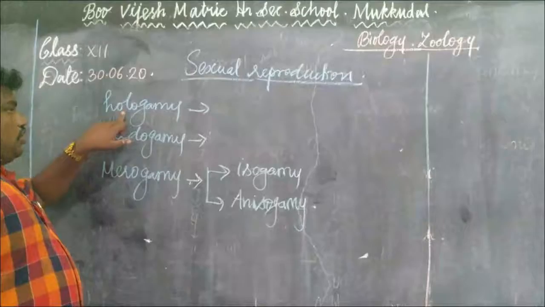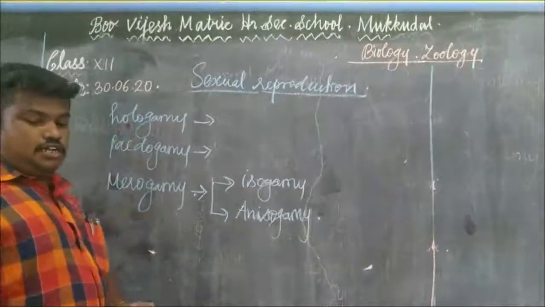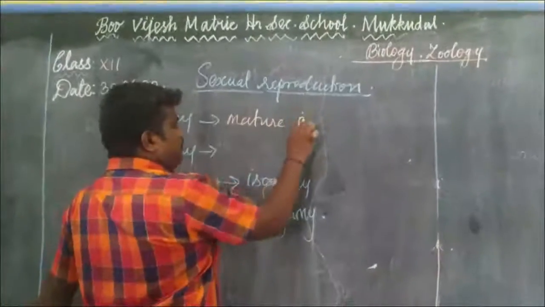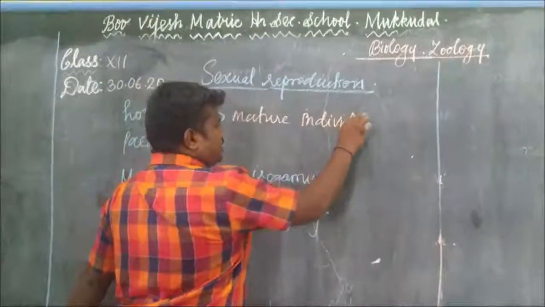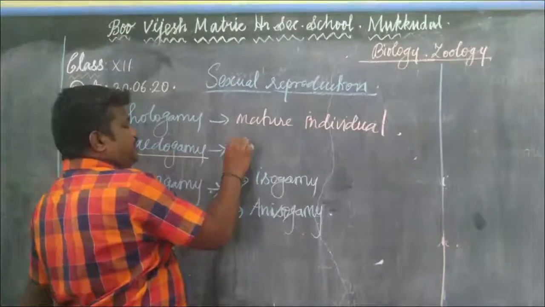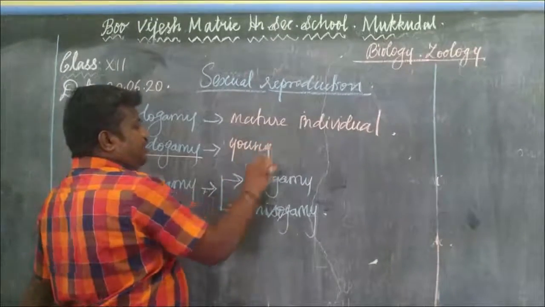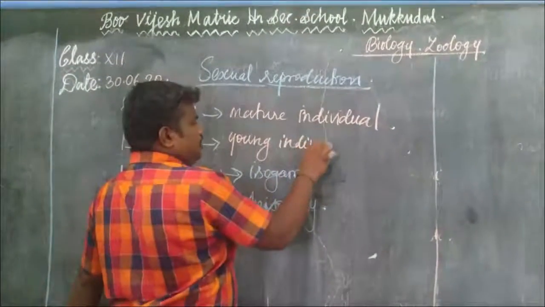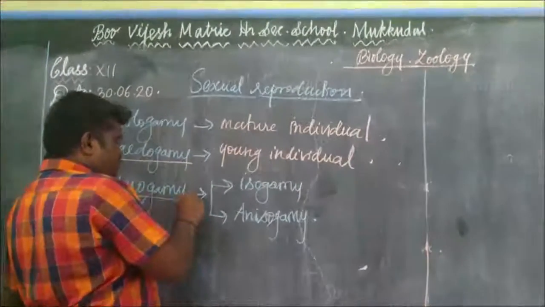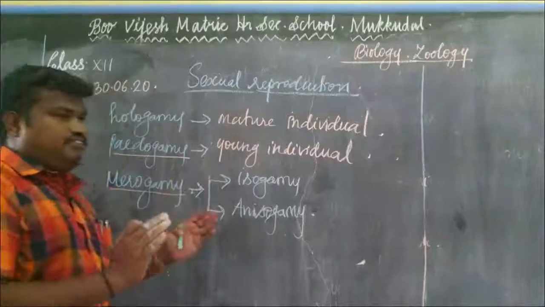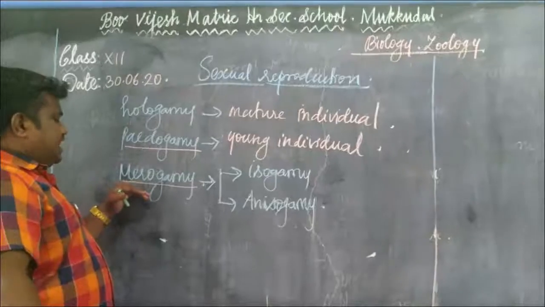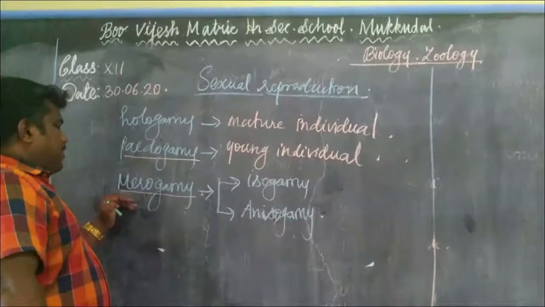First we'll see the hologamy. Hologamy means the fusion of mature individuals. Hetero gamy, or paedogamy, means the fusion of the young individuals. Merogamy means the same size of cells or organisms but different morphological characters.